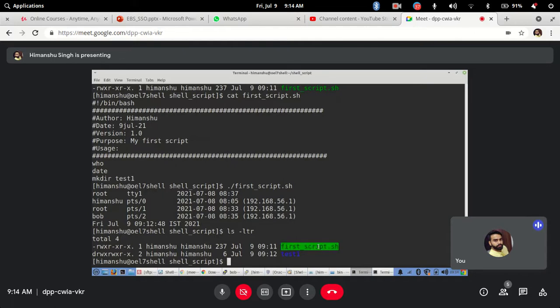That is how you learn what permissions you have to give. So .sh is just an identification that I have given. Even if I don't give .sh, it doesn't matter. It's not like Windows, where you need an extension to open it in Notepad or to execute it. Here it doesn't matter in Linux. This is just for identification: as soon as you come to this scripts folder, you will see this is a .sh file, which means it is a script. The test1 entry is a folder, or if I write .txt, that is a normal text file which has some content written in it. So like that you can go ahead and use that.